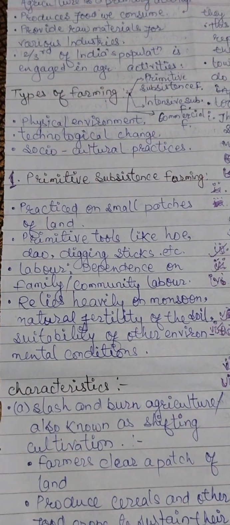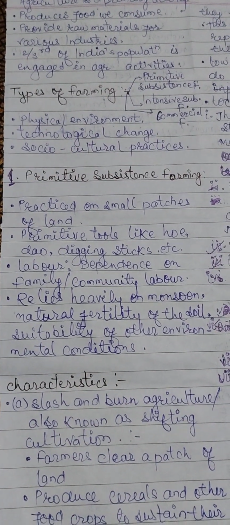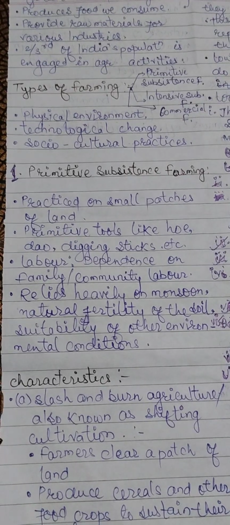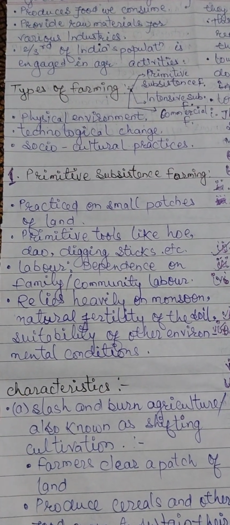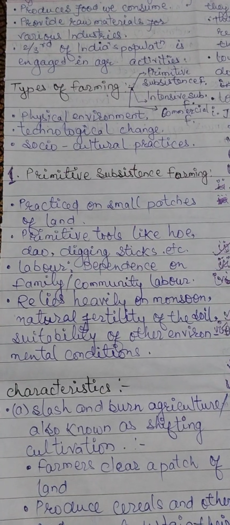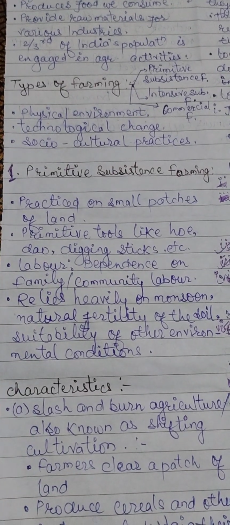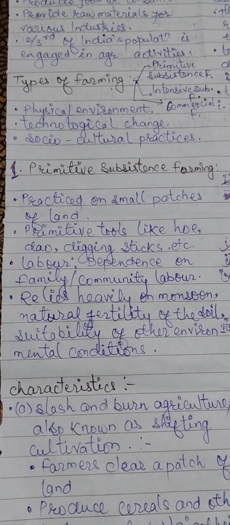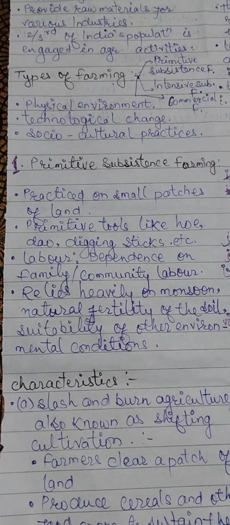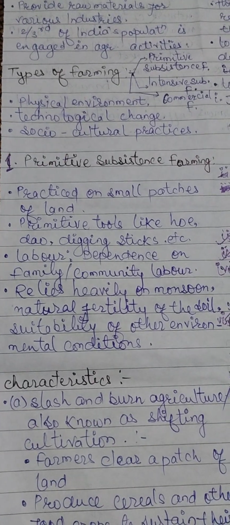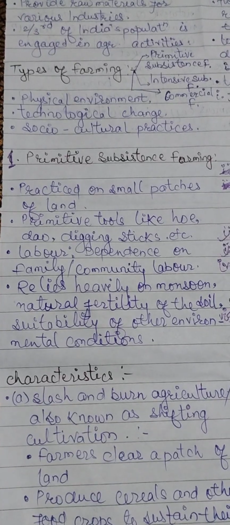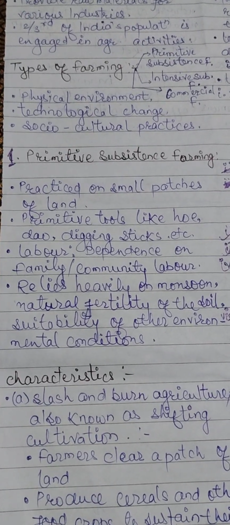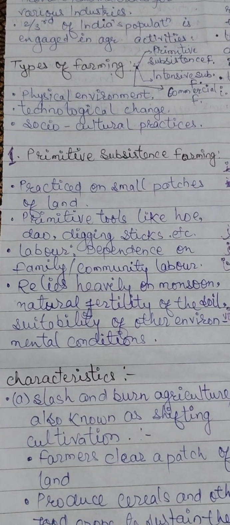The first type of farming is primitive subsistence farming. Main characteristics: primitive subsistence farming is practiced on small patches of land. Primitive tools like hoe, dao, and digging sticks are used in this.